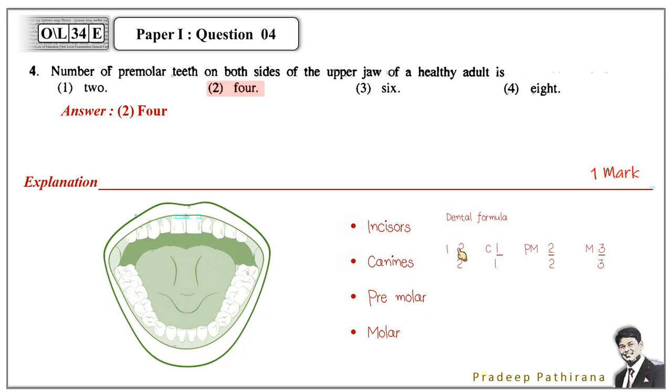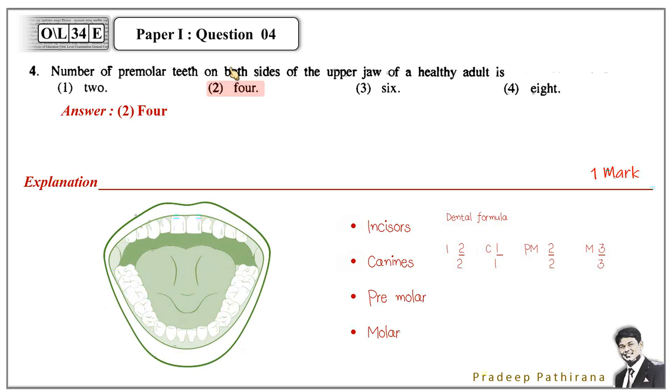This is the dental formula of man. When talking about human dentition, we can see this. Incisors 2/2. We consider only one side of the mouth here. Canines 1/1, premolars 2 over 2, molars 3 over 3, likewise it comes.